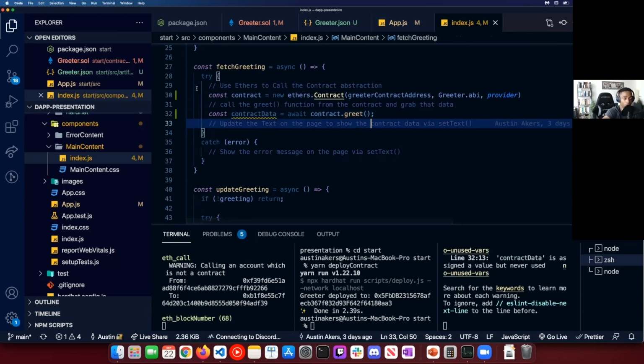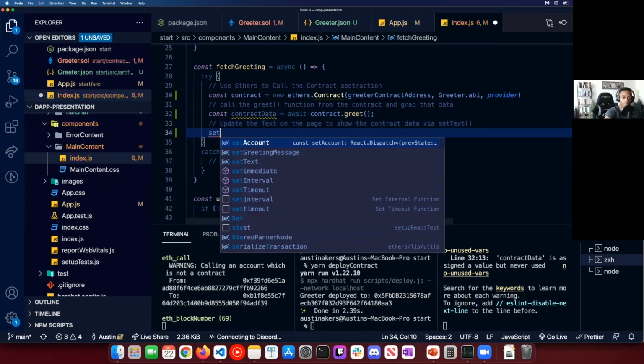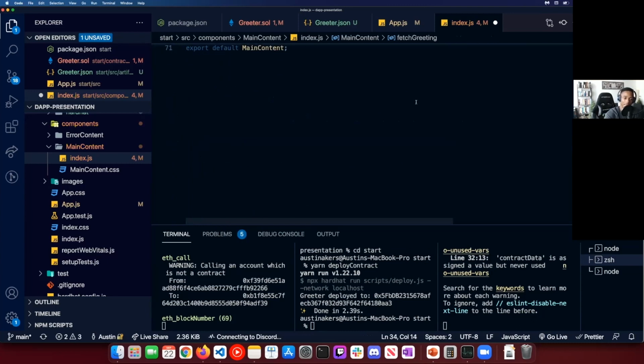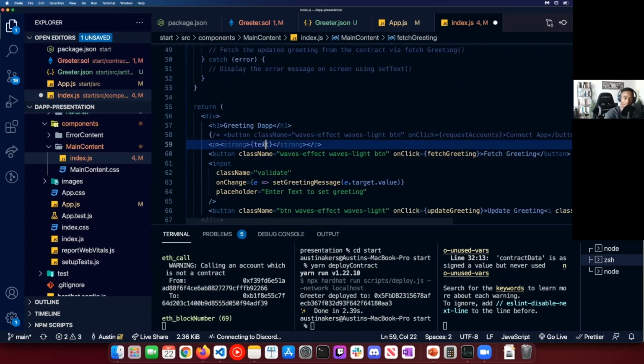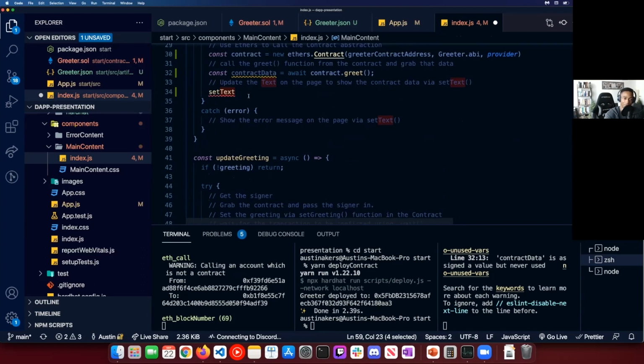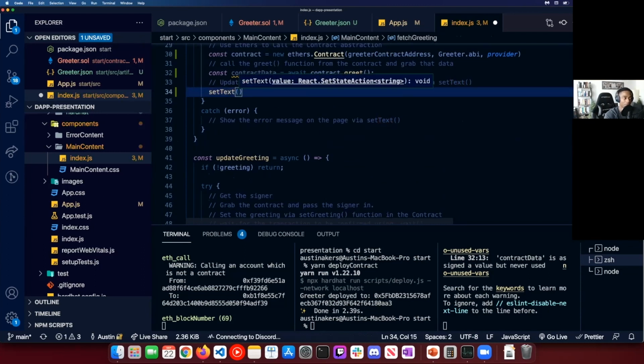And then after we get that information, we want to update the text on the page to show the contract data via the setText call. I have something down here that will display the text that we have. We have a variable called text.